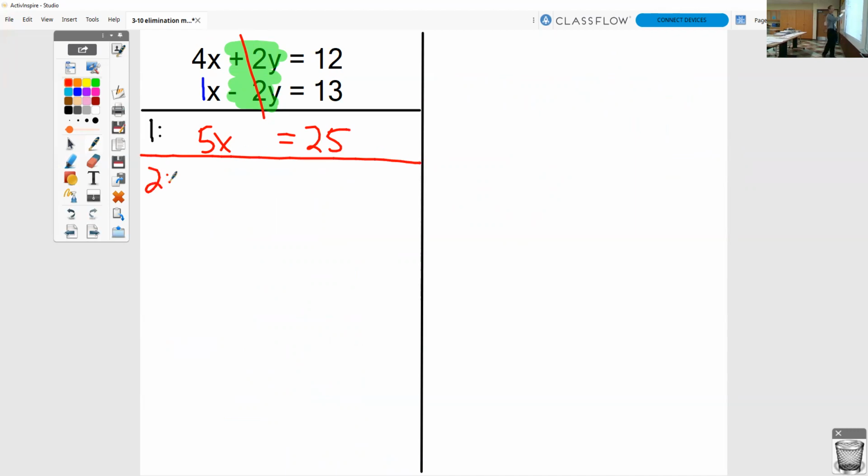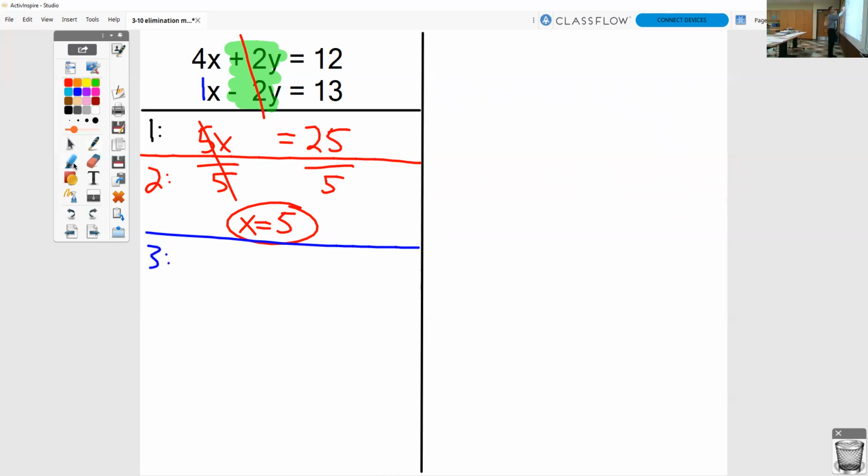Now you got to solve that equation. That says 5 times x. So we want to divide by 5 and divide by 5. Top divided by bottom, x equals 5. Now that you got one of your answers, you want to take that answer of 5, x equals 5, either sub it into here or here. Again, I try and avoid negatives. I try and avoid minus signs. So I'm going to sub it into the top equation.